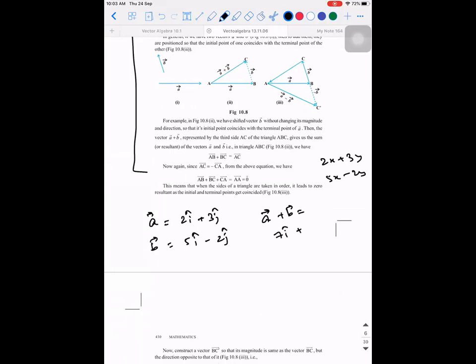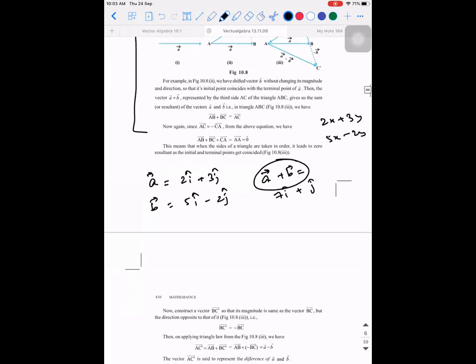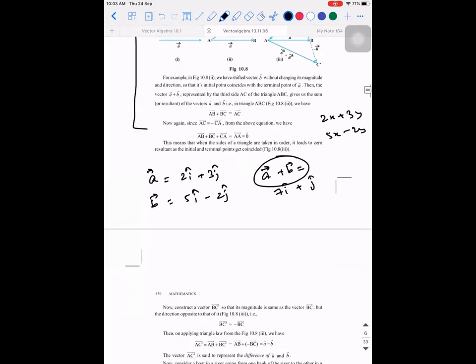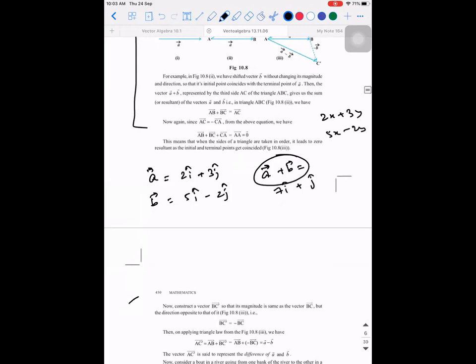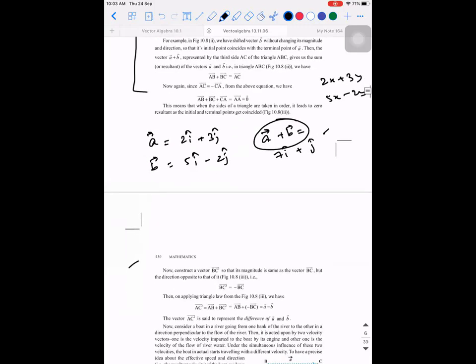7i cap plus j cap. This is what is called addition of vectors. As simple as that. Okay. See, if I explain all the story, you will get confused. No need of all those things. So A vector plus B vector is 7i cap plus j cap.